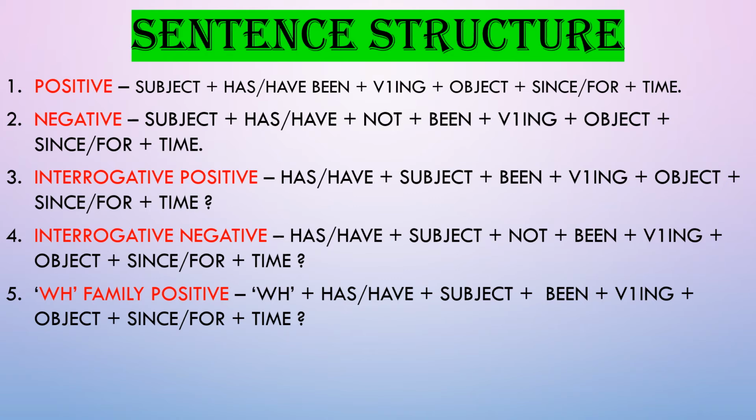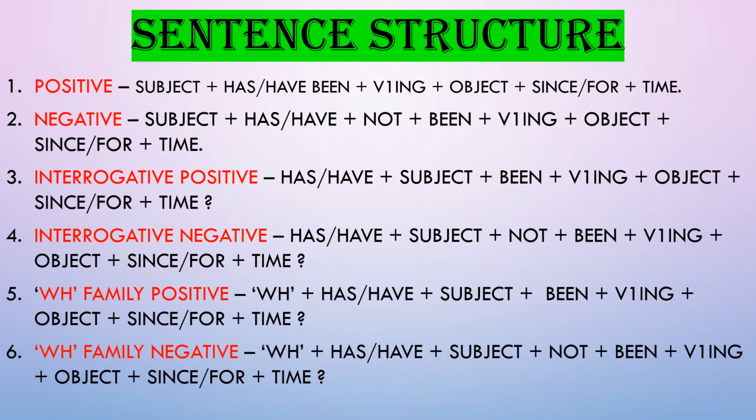When it is a WH family positive statement, the WH word comes first, then the helping verb, whichever is applicable, subject, been, first form of verb with ing, object, since or for, and then time. At last, when it is a WH family negative sentence, the WH word comes first, then the helping verb, subject, not, been, first form of verb with ing, object, since or for, whichever is applicable, and at last the time.